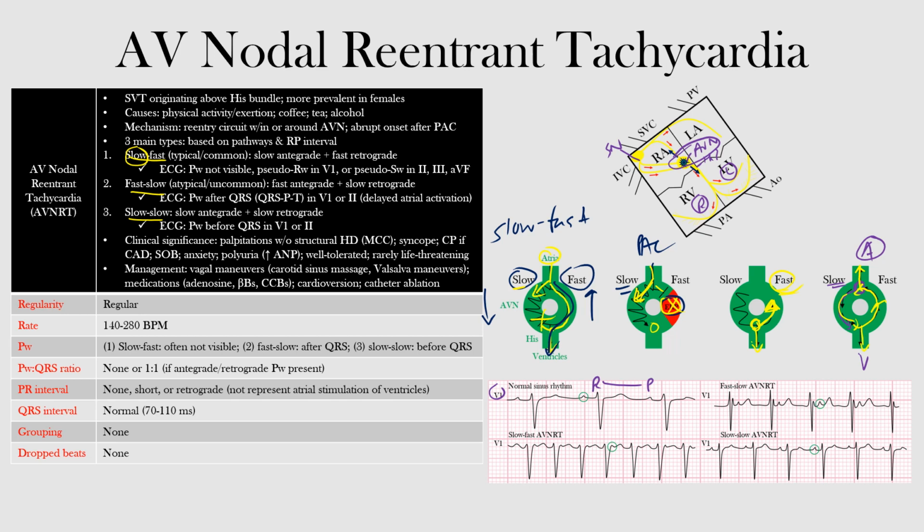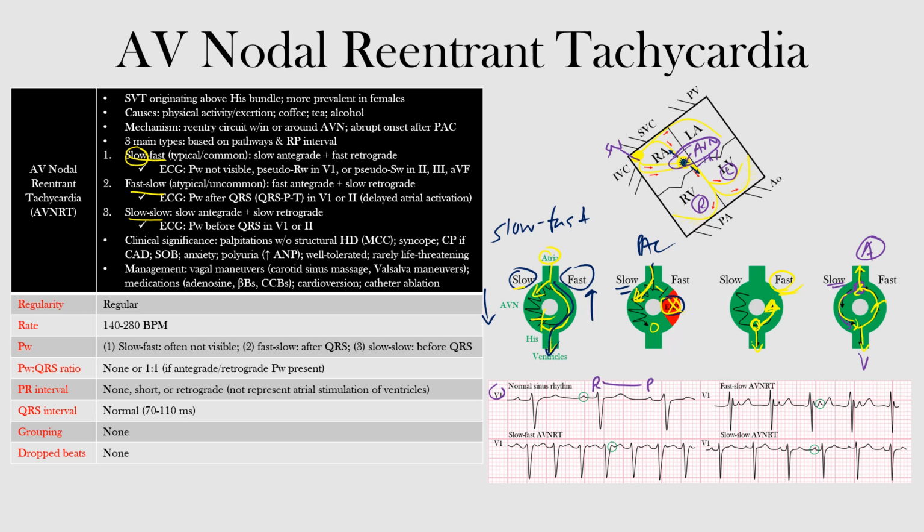The absence of retrograde P waves or absence of pseudo R or S waves results from the very short ventriculoatrial conduction time commonly seen in this typical slow-fast AVNRT. In most cases, we will see a typical supraventricular tachycardia appearance with absent P waves and a narrow complex tachycardia.